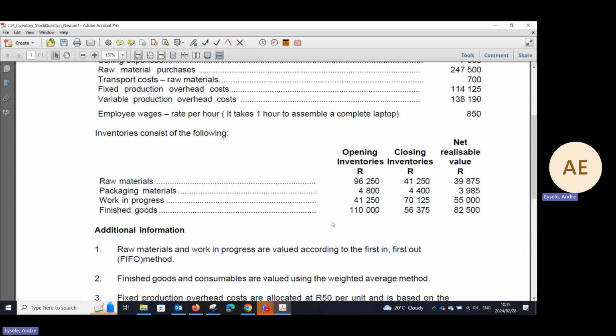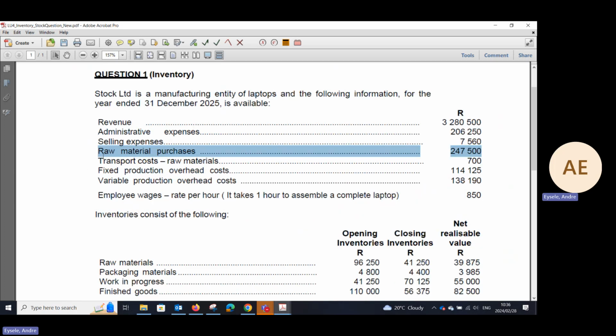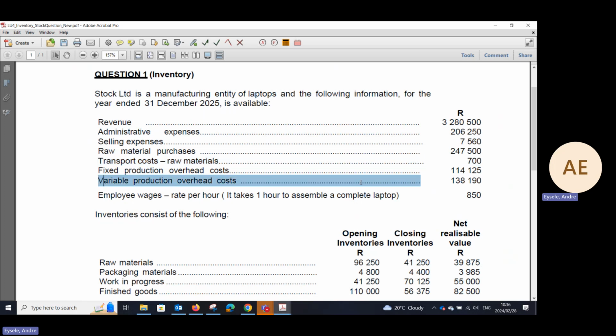In this scenario, stock is a manufacturing entity of laptops, and the following information for the year ended is given to you. Revenue is the amount that you've sold your laptops for. Then you've got your administrative expenses, your selling expenses, and the raw materials that you've purchased during the year. You've got transport costs of raw materials to bring them to their current location and condition. Then the actual fixed production overhead cost for the year is 114,000, and your variable production overhead cost is 138,190. Then they've given you employees' wages.